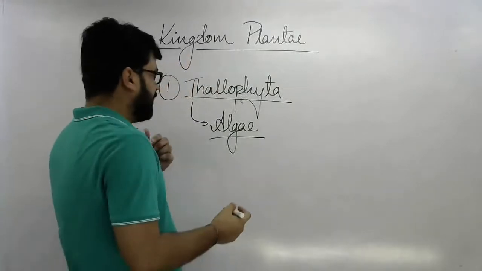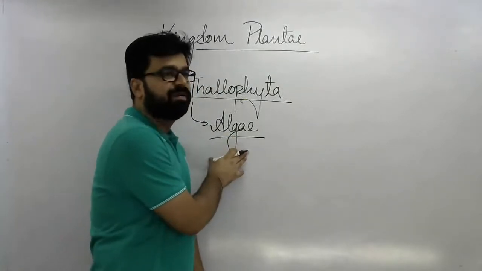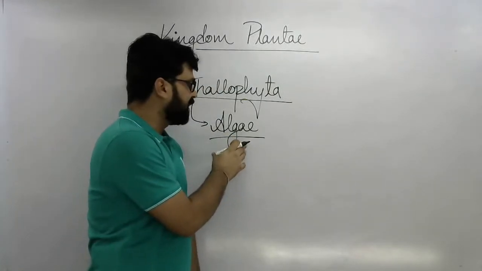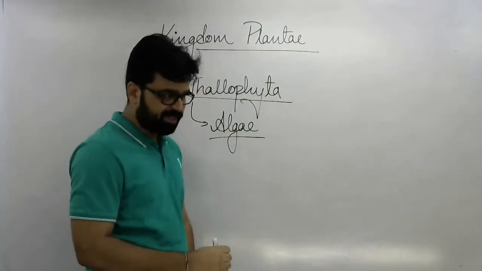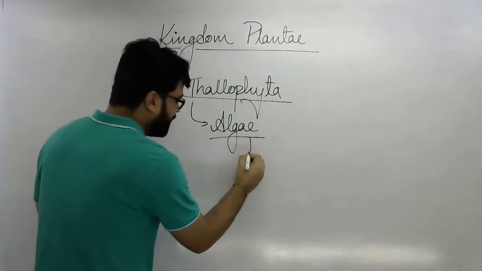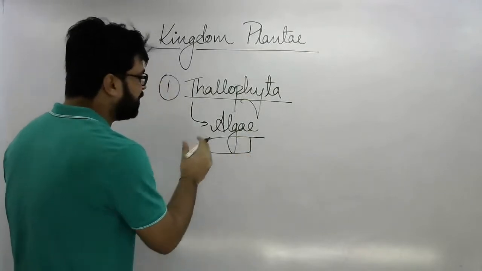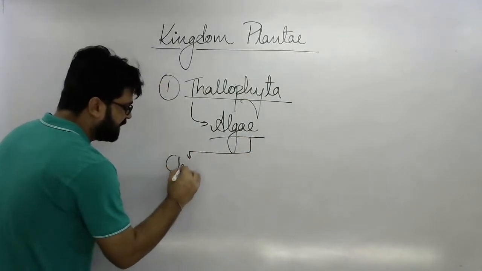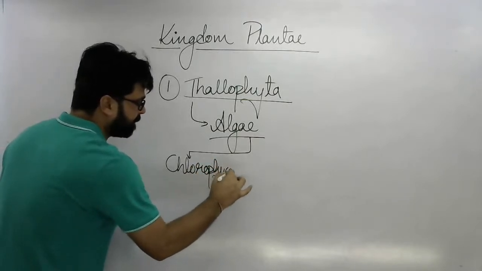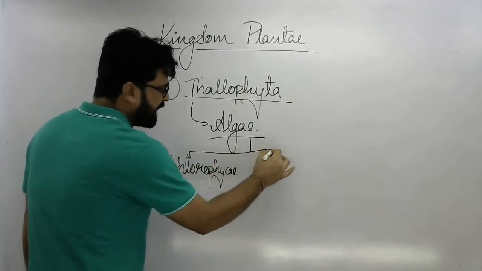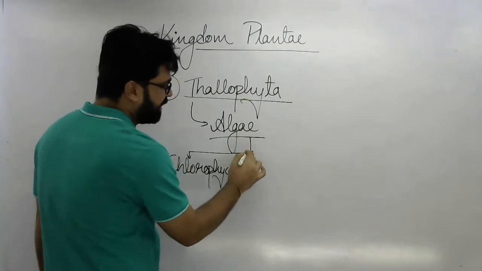All right. Now, on the basis of pigments, algae are differentiated into three different types. Okay, I'm writing their names. The first group of algae is chlorophyceae, that is the green algae.